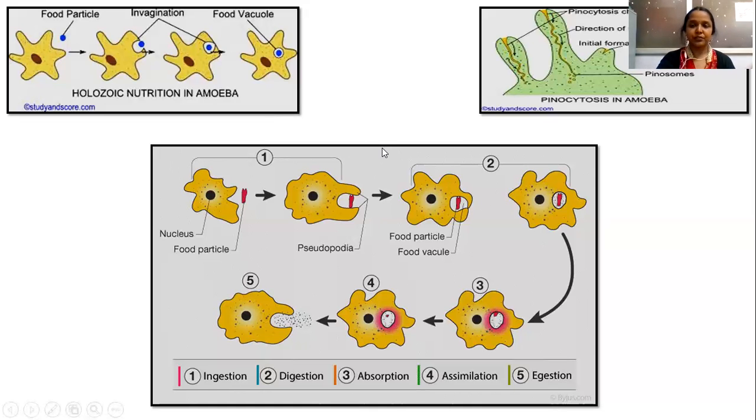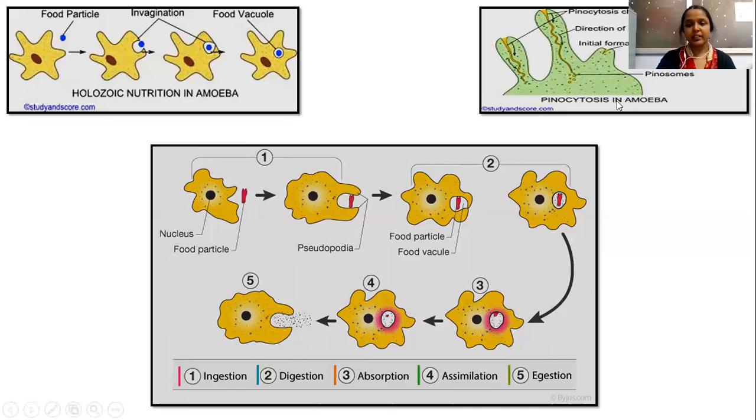In case of the holophytic type of nutrition, certain protozoans have the capability to prepare their own food. They are the autotrophs. Here, euglena can be considered as an autotroph, which has chloroplast patches over its cell, and those chloroplast patches, with the presence of sunlight and the other requirements for photosynthesis, undergo photosynthesis and prepare its own food. So that is the holophytic type of nutrition. Certain protozoans are purely holophytic, that is, they are completely of plant type and can prepare their own food. And the next one is the pinocytosis.